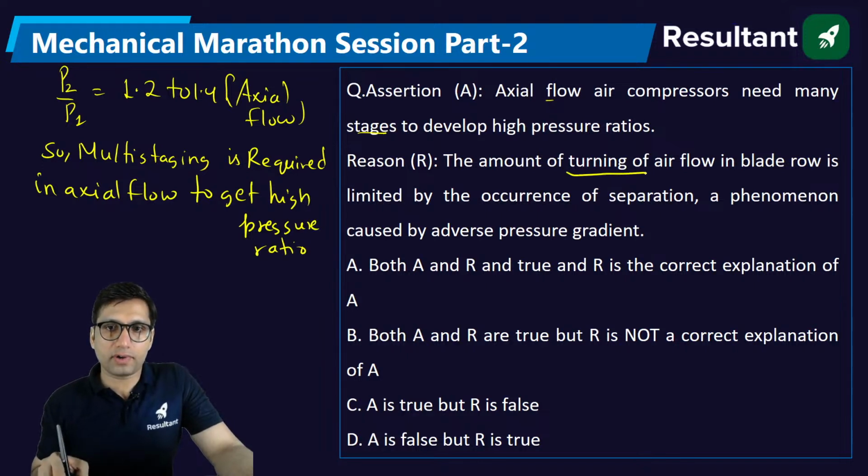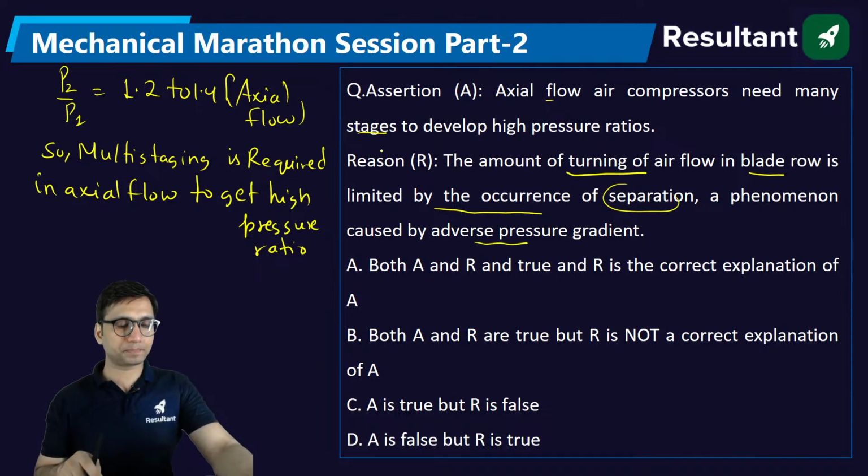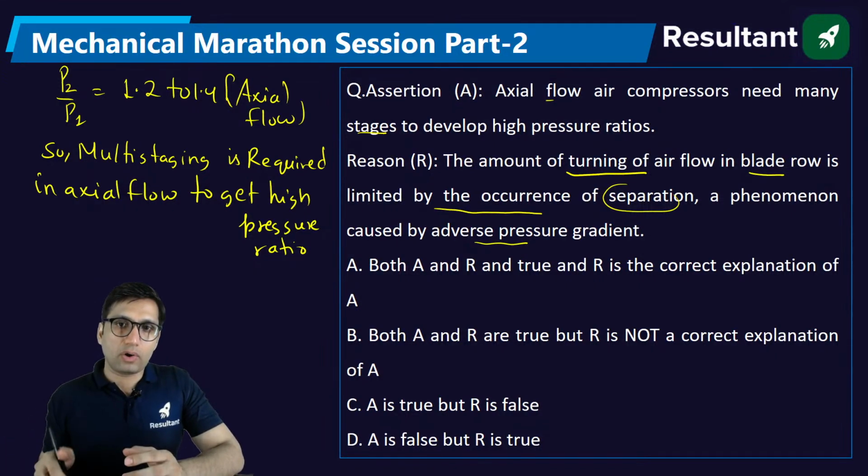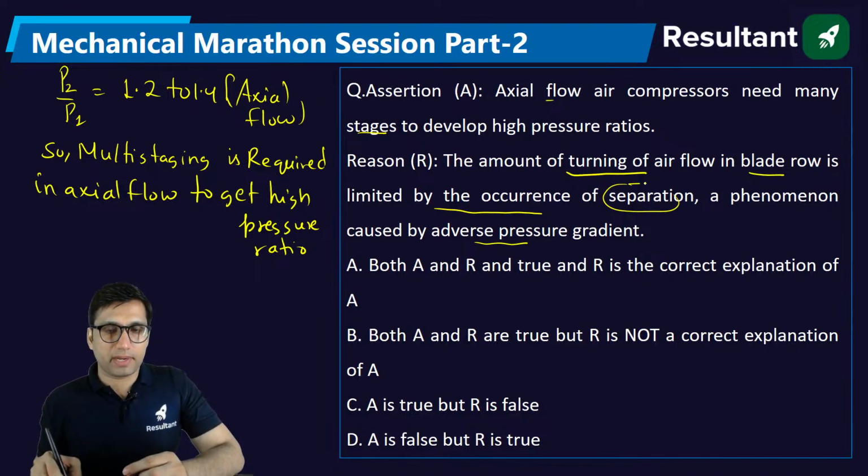The amount of turning of the air flow in blade row is limited by the occurrence of separation, a phenomena caused by adverse pressure gradient. Just read the question carefully. Amount of turning of the airflow in the blade row is limited by the occurrence of separation. Yes, separation is a phenomena which happens because of adverse pressure gradient. So this statement is correct.